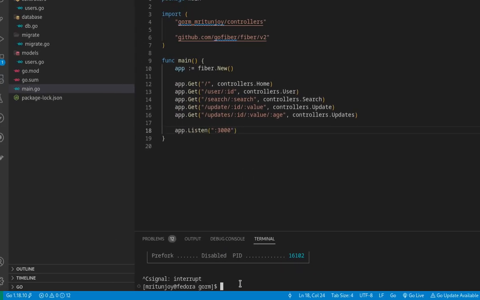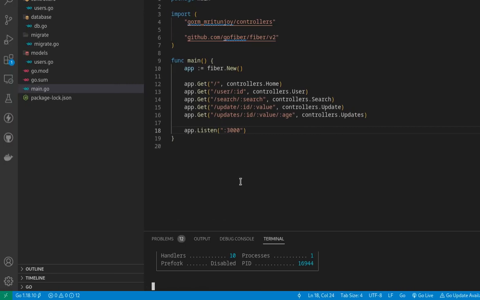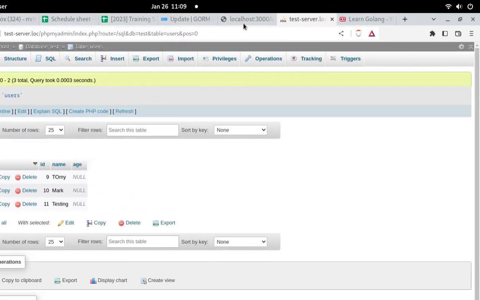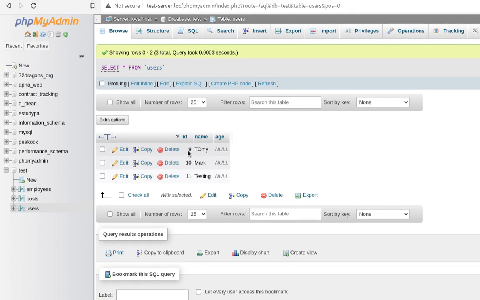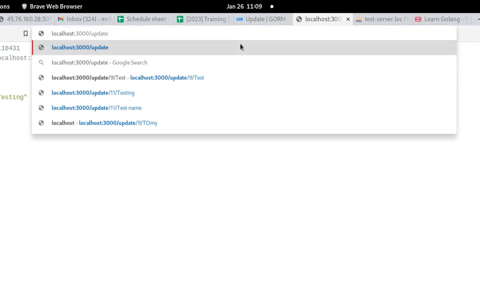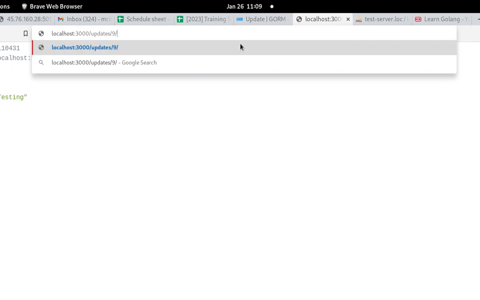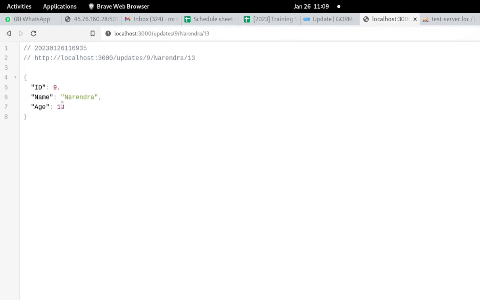Control C and go run. Now we have restarted our Go server as well. Now which one do we want to change? Let us change this ID 9, Tommy, null. Instead of this we will change something. So the route is updates, and then the id is 9, and then the name will be Narendra, and his age will be 13. Enter it. We have it here, 9, Narendra, 13.